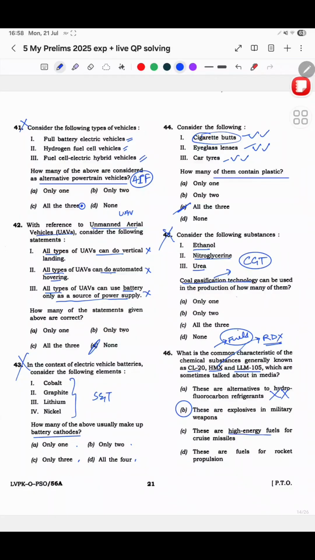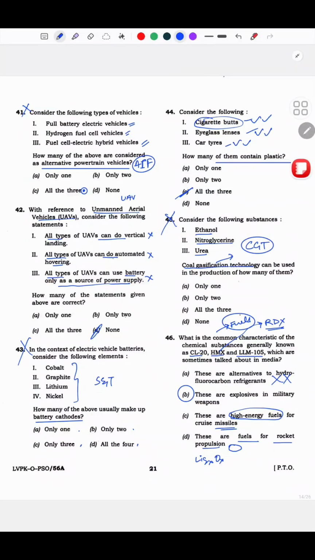See, fuel, right? So it can be a possibility. Fuel for rocket propulsion can also be a possibility, but the thing here is it is liquid hydrogen and liquid oxygen that is mostly used. So that is why I thought that it can be this or this, but I was also thinking that this could be it too, and that was pretty much the reason, because I wasn't sure about anything, I did not mark this as well.